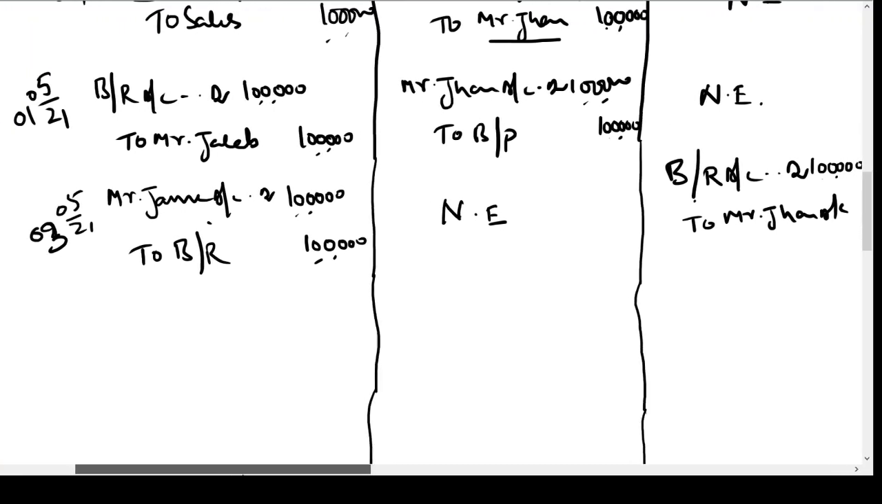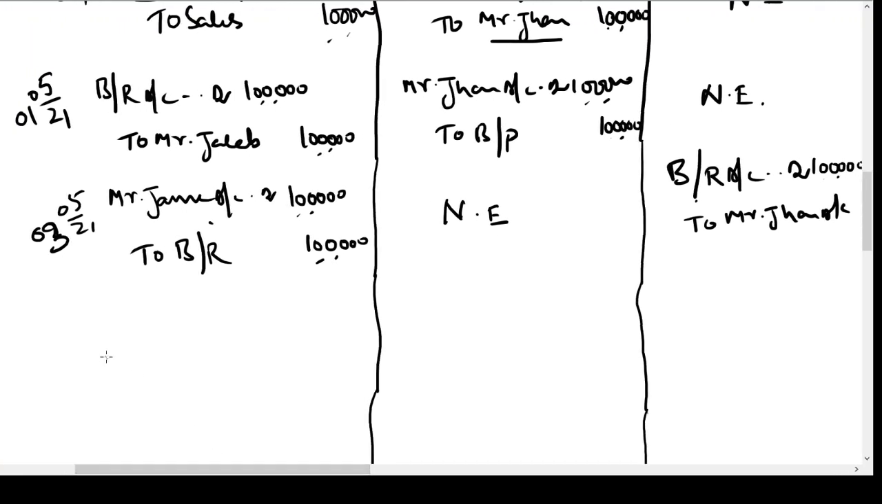Okay. Now on the due date of the bill. The bill was drawn on 1st May. The due date would be after 2 months, so it is 1st July plus 3 days of grace, which is 4th July. On the due date, when the bill is honored.